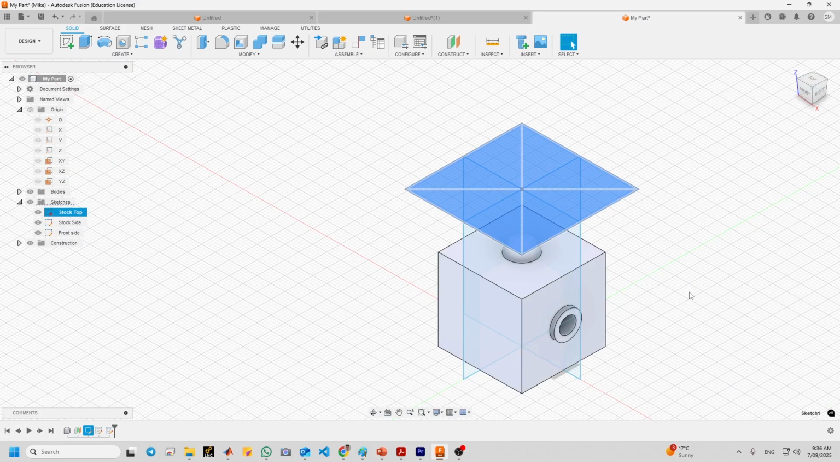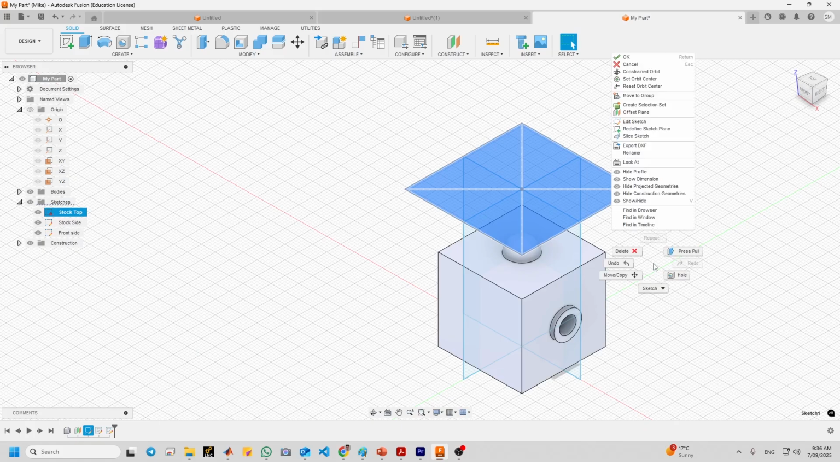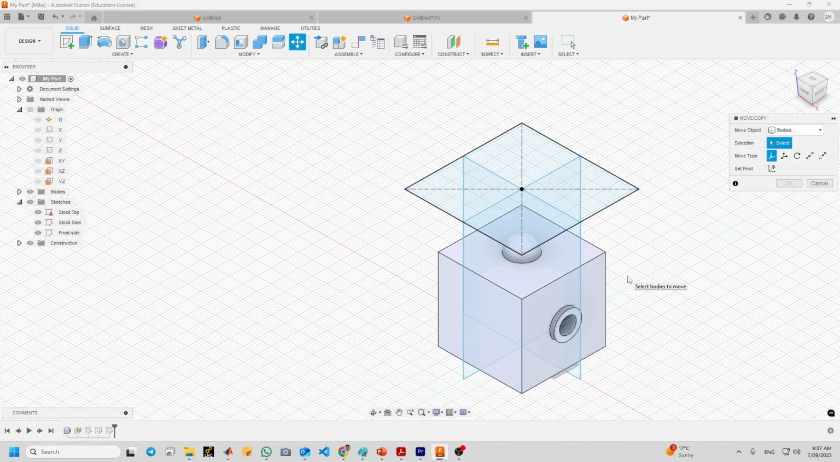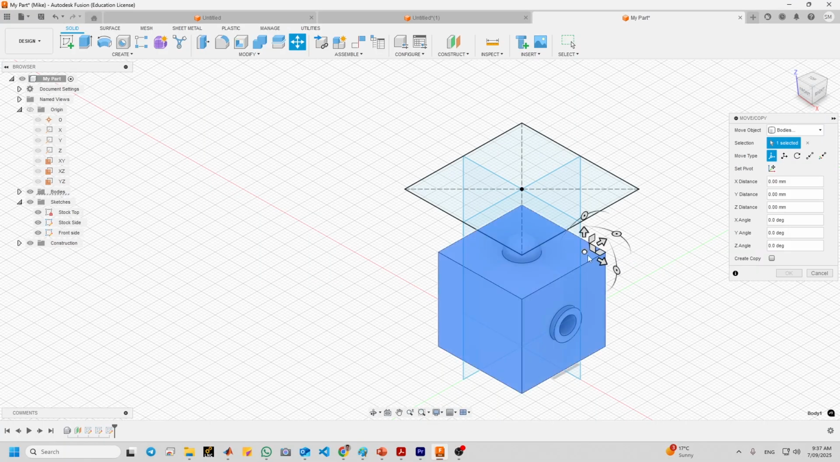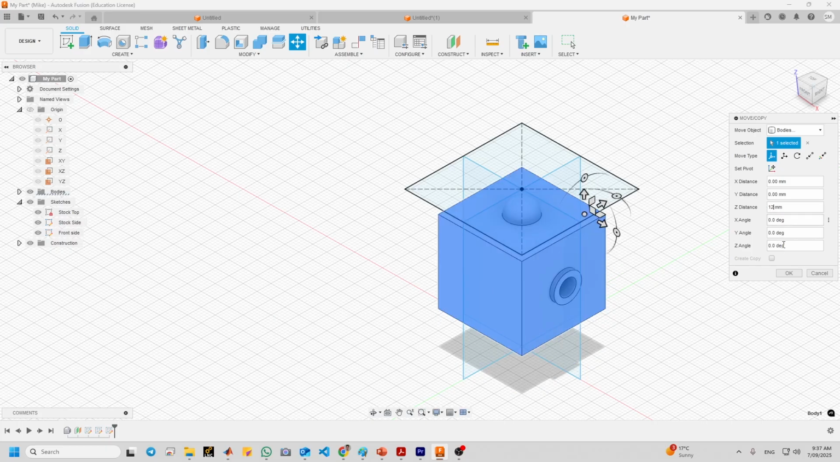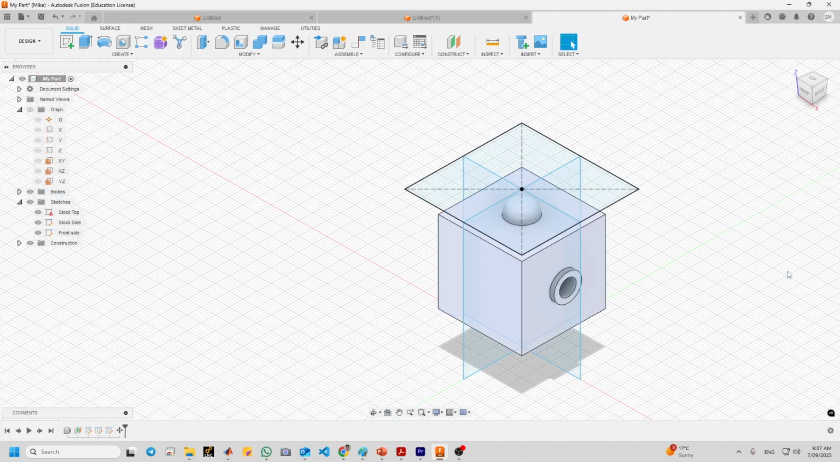Now I right click in the graphics area and select the move copy and the part, and you need to select the bodies. It should be bodies, not face, remember. And I put the coordinate system here, and we will type in the Z distance 12. Okay.